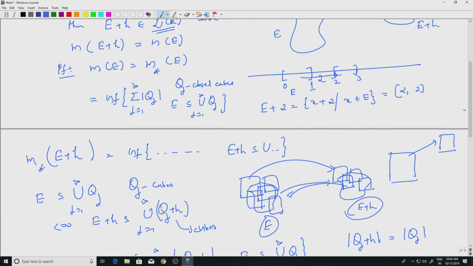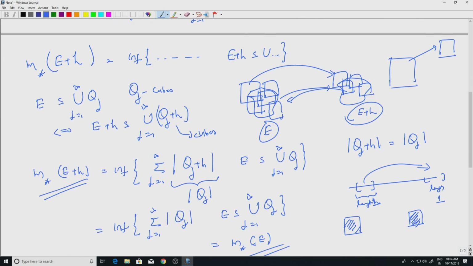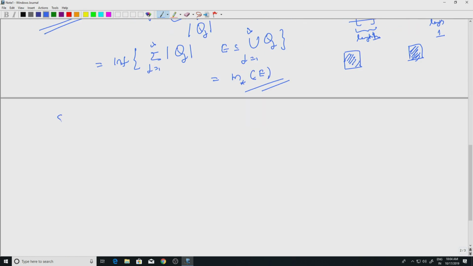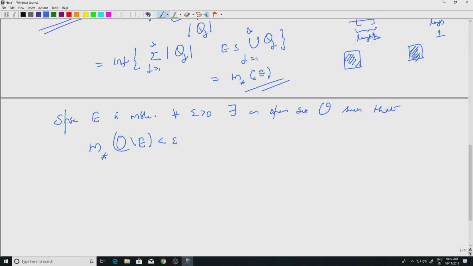But it does not prove that E plus H is measurable, right. So we need to show that as well. Suppose E is measurable. What does that mean? For every epsilon positive, there exists an open set O such that the outer measure of O minus E is less than epsilon. This is what measurability means.